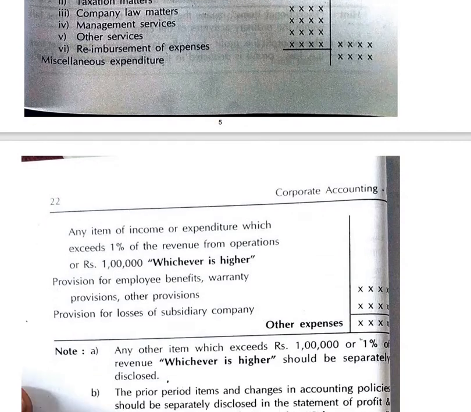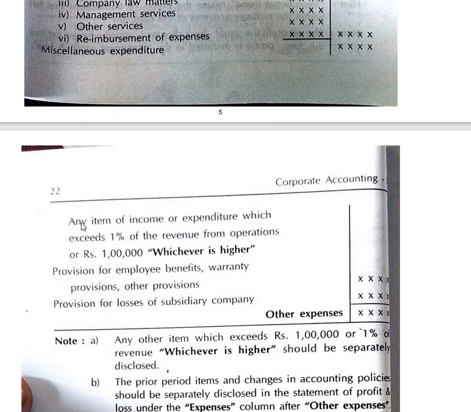small expenses. Therefore here we are having any item of income or expenditure which exceeds 1% of the revenue from operations, or rupees 1 lakh, whichever is higher, that will be taken to the outer column. Suppose we are having a provision for employee benefit, or a provision for loss of the subsidiary company, which are again considered as expenses, therefore that will come under the other expenses.